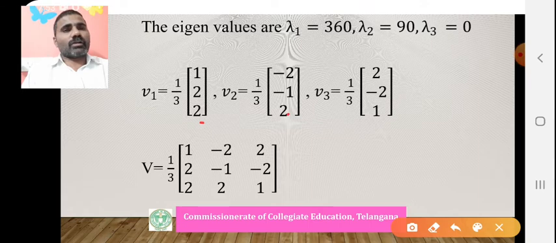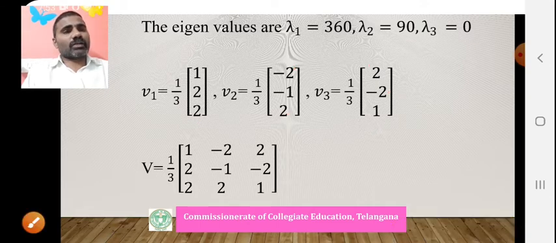These two are orthogonal: minus 2 plus 4 minus 2 is 0, and minus 4 plus 2 plus 2 is 0, and these two are also orthogonal. Each and every pair, all these are pairwise orthogonal, and their norm is equal to 1.